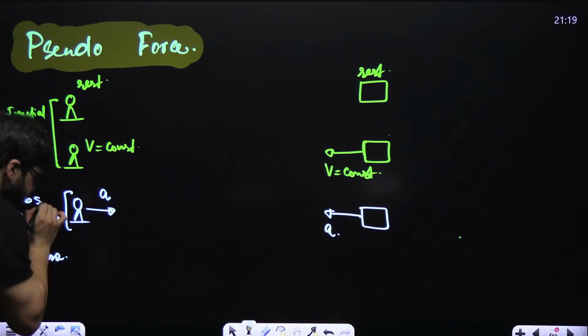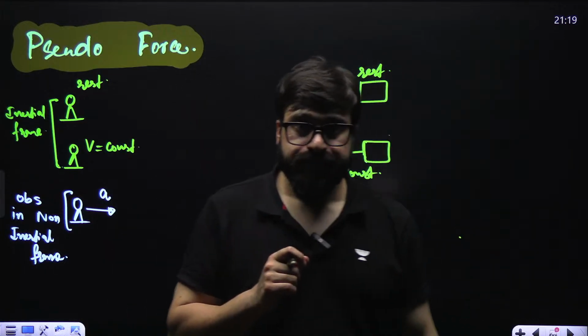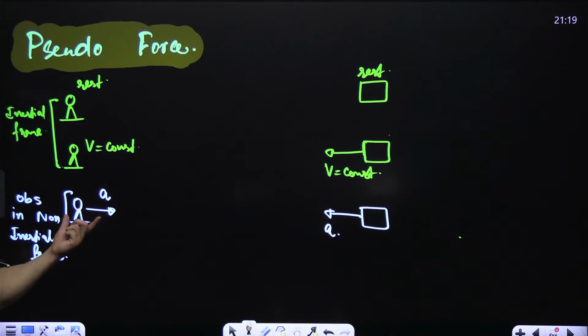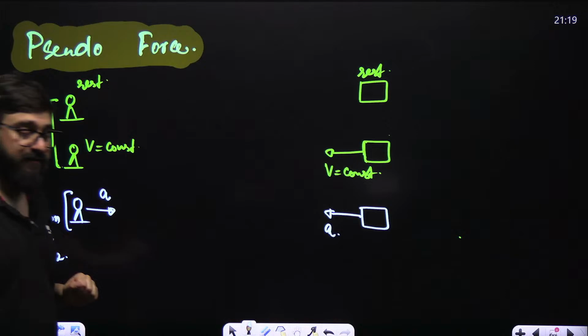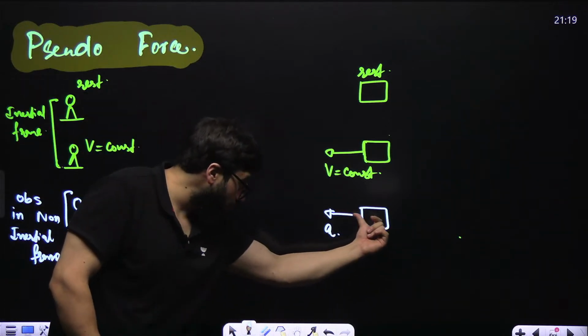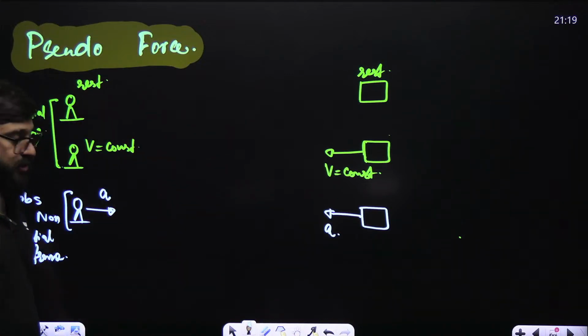Guys, always remember, when the observer is having some acceleration, in that particular case, we say the observer is in the non-inertial frame. If at rest or constant velocity, the observer is in the inertial frame. So in case of a non-inertial frame, it feels that the block is coming towards this person with acceleration a, according to this person.